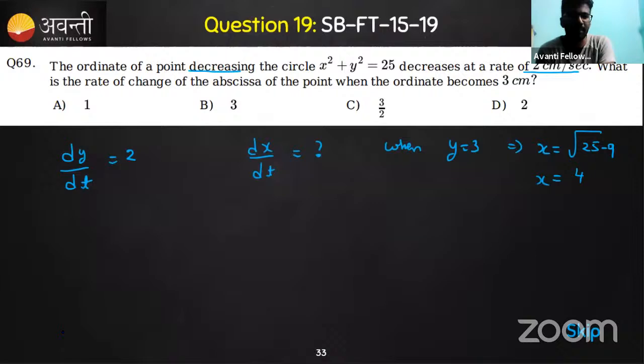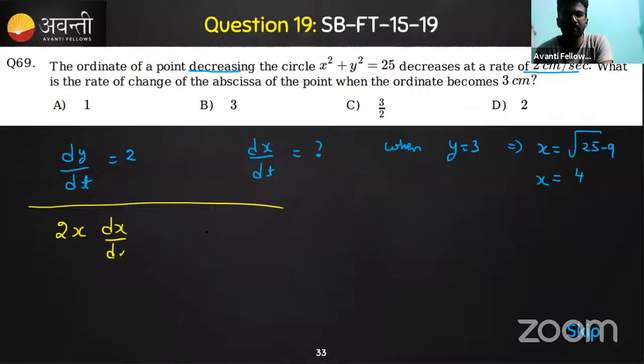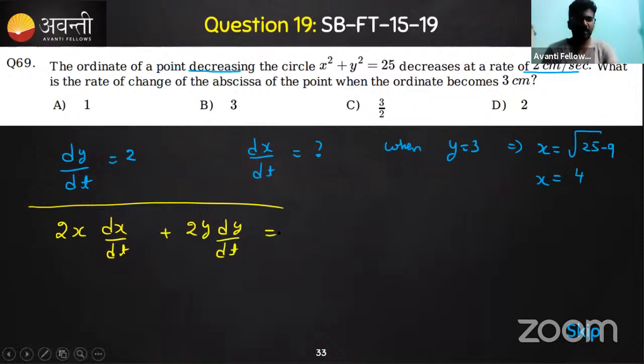That you can keep in mind. These are the things that you will come to know. So differentiation is there. So what we can do? We can do differentiation easily. Differentiate the given equation, you get 2x into dx by dt plus 2y into dy by dt. Here some of the students will write 25 without differentiating, blindly in a hurry, but that's not right, right? So this is how much? This is 0 because the differentiation of 25, the constant, is 0.